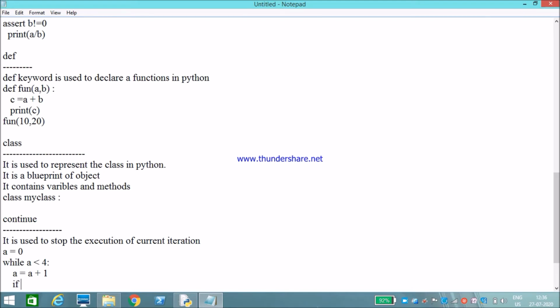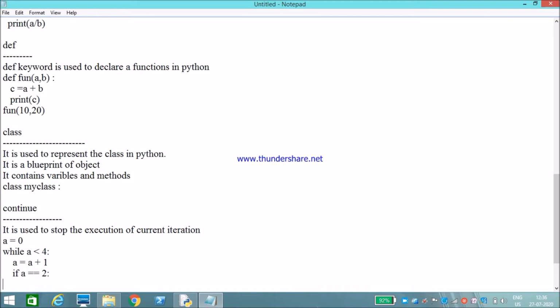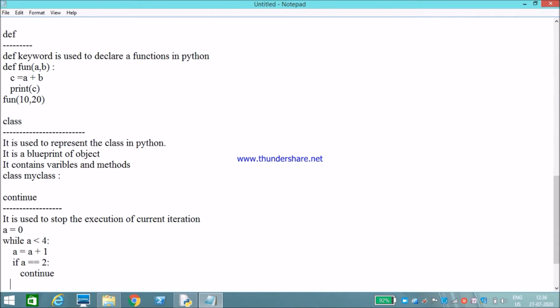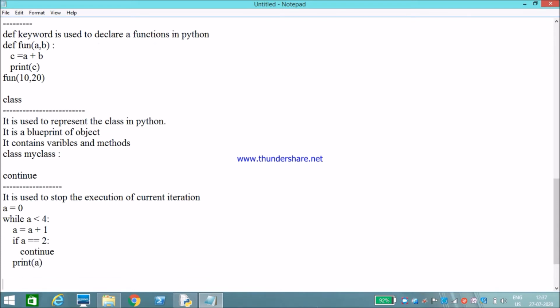For example, if a is equal to 2, then I use continue, which means it will skip the second loop and continue with the next loop. Then print a. Continue is used to skip the current loop.